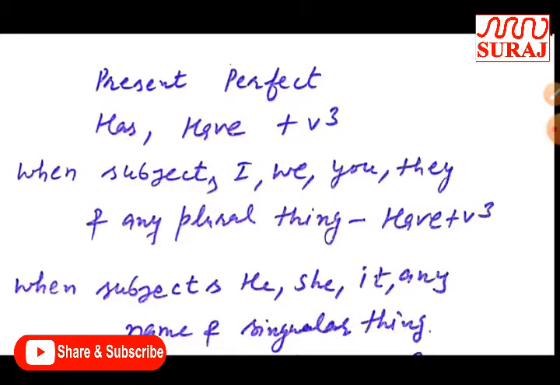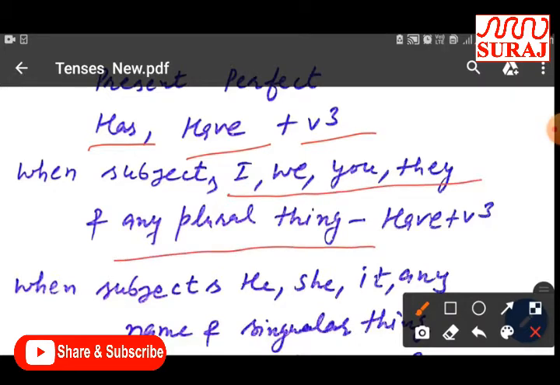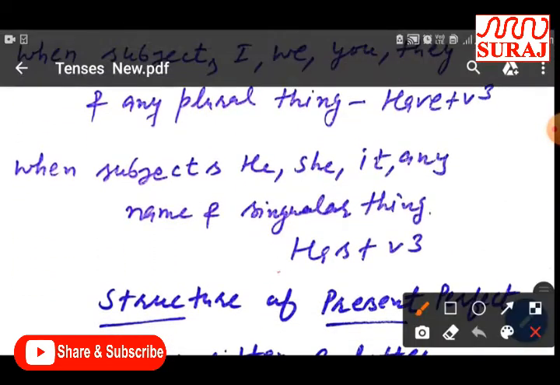We should use present perfect tense if we find has, have along with the third form of verb. When the subjects are I, we, you, they and any plural thing, we should use have plus third form of verb. For all the rest of the subjects we should use has plus third form of verb.